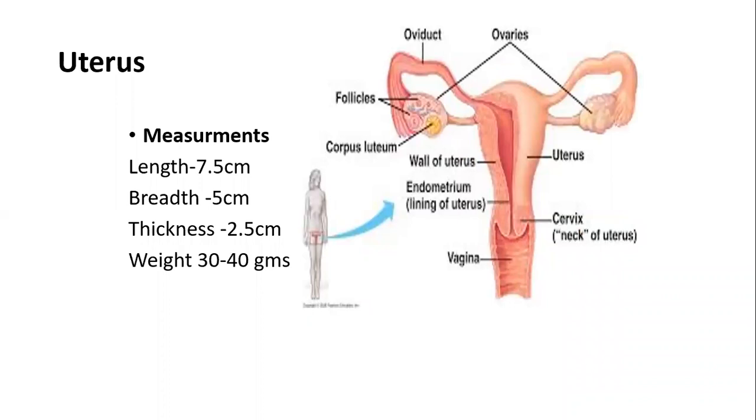So what are the measurements of the uterus? Basically it measures 7.5 centimeters in length, 5 centimeters in breadth, and has a thickness of 2.5 centimeters. And the uterus weighs nearly 30 to 40 grams.